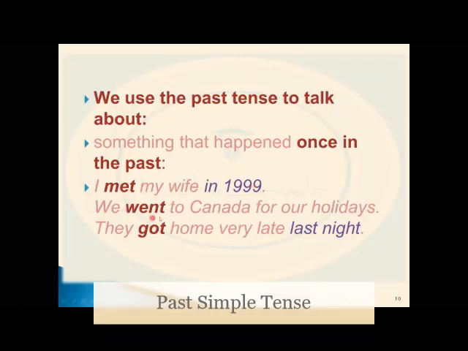We went to Canada for our holidays. So here they went in the past. They got home very late last night. Also got. You can see that met is the past of meet, went is the past of go, and got is the past of get.